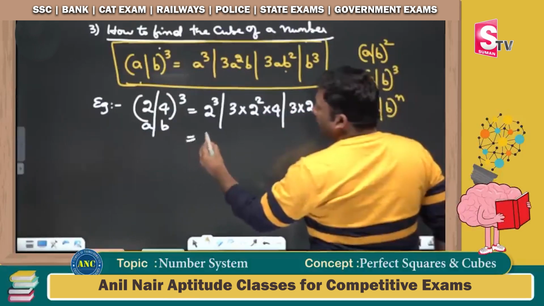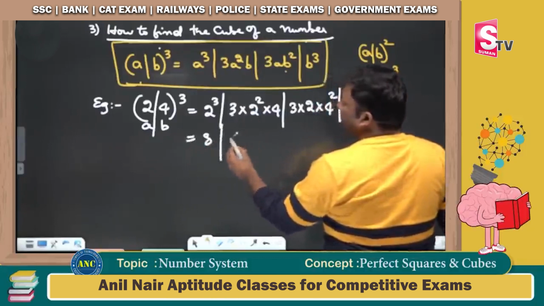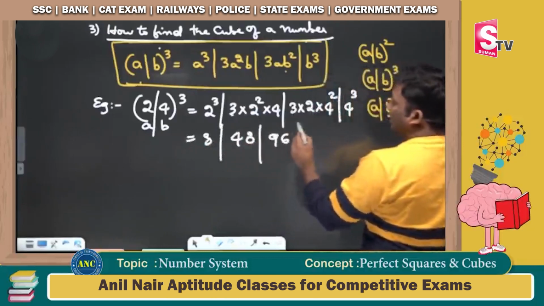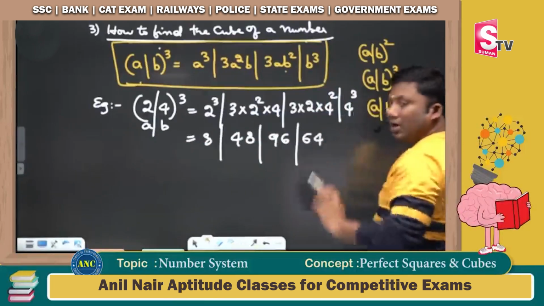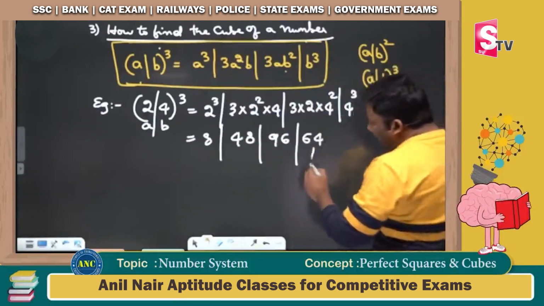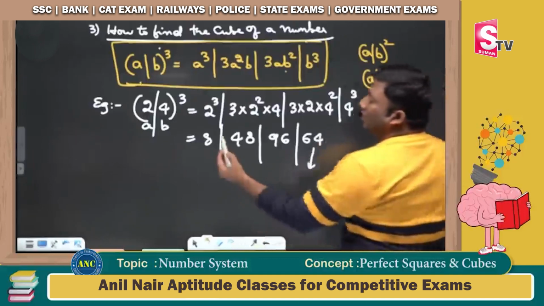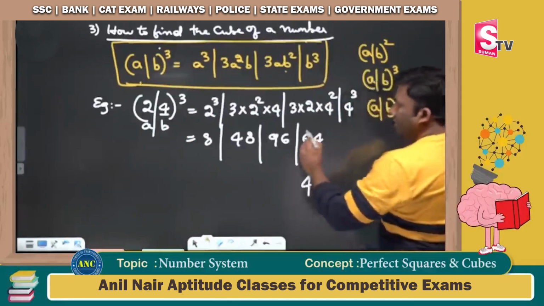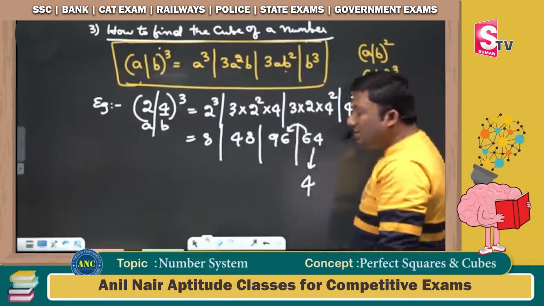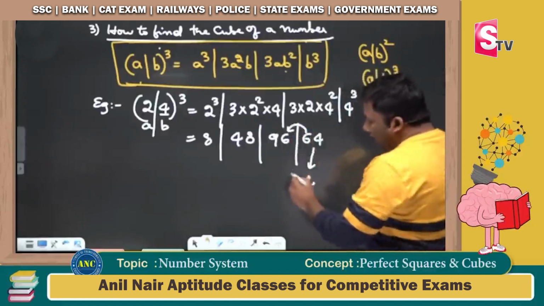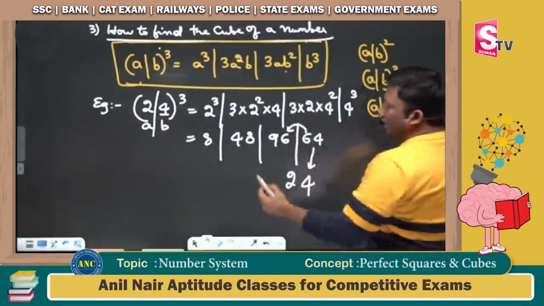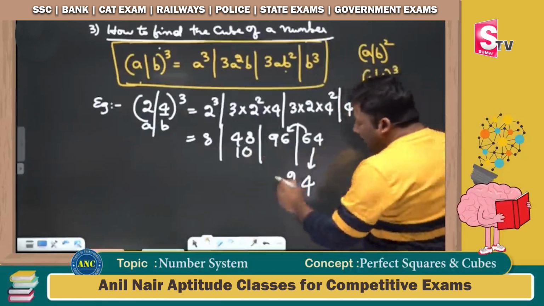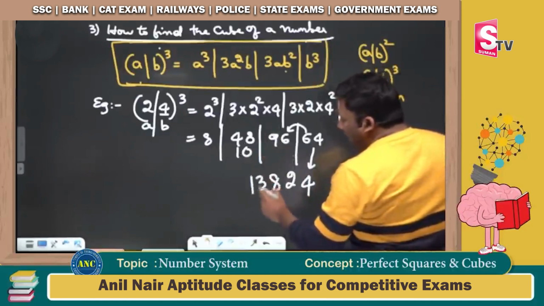2 cube is nothing but 8. 3 4s are 12, 12 4s are 48. 3 2s are 6, 6 16s are 96. 4 cube is 64. I hope it is clear. Only write down the unit digit. Why am I writing the unit digit? Because B is taking only one digit. Write down 4. 6 is carried. What is 96 plus 6? 102. 102, what is the unit digit? 2. 10 carried. What is 48 plus 10? 58. 8. 5 carried. 8 plus 5, 13.